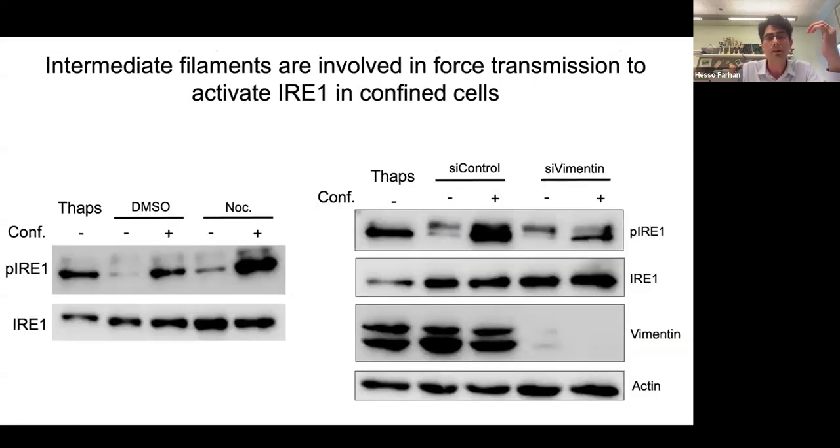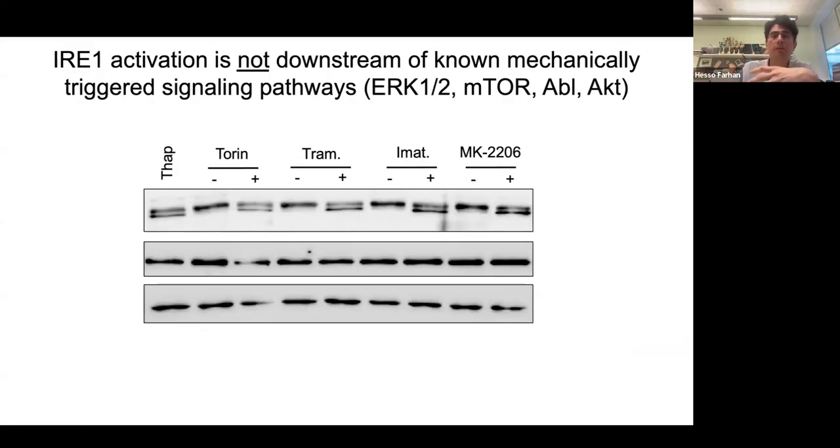So whatever stimulus we used, we never see that IRE1 activation is dependent on any other molecule, indicating that it might be really sensing the mechanical stress itself and not acting downstream of other mechanosensors.